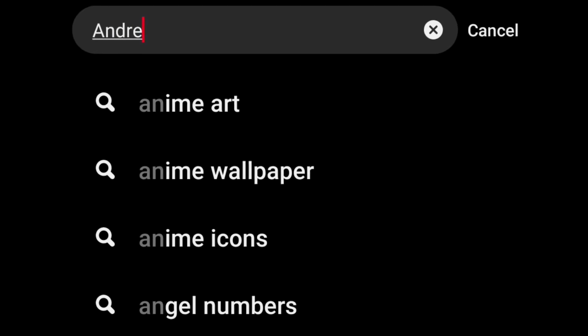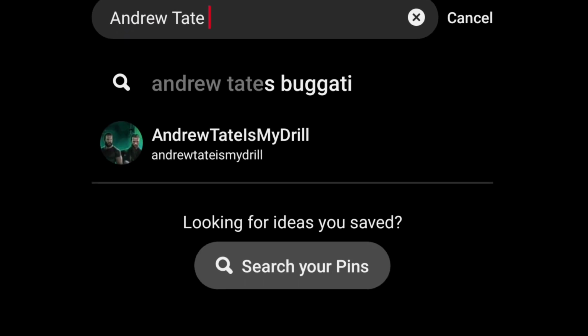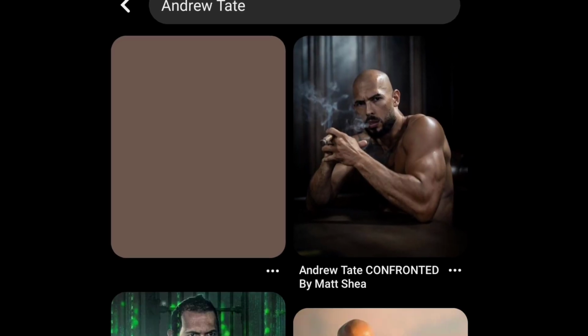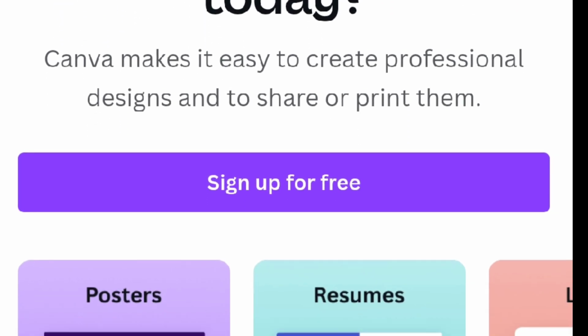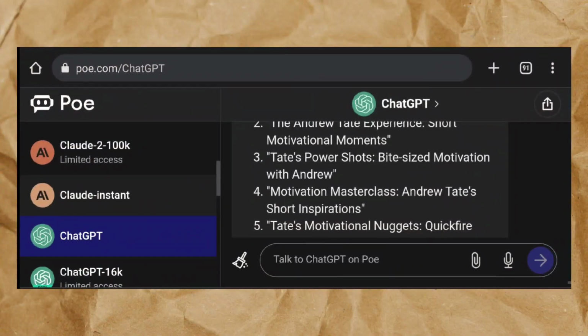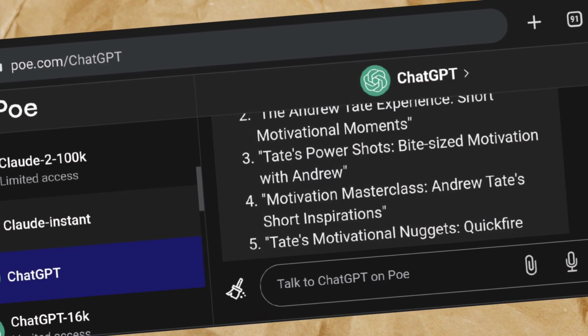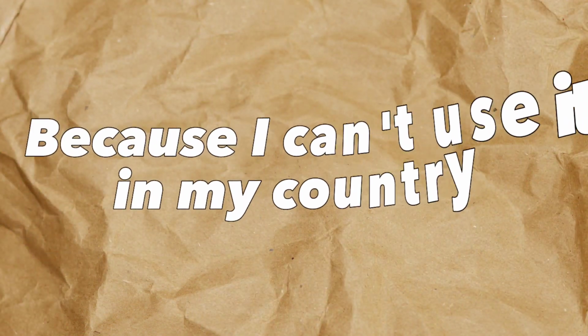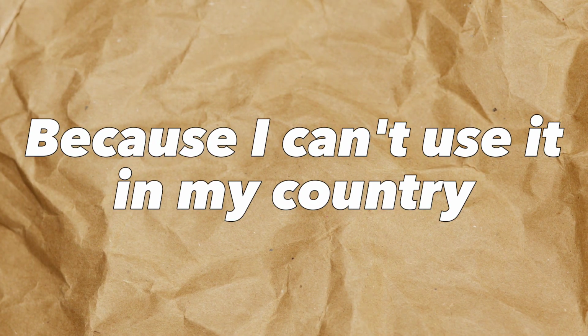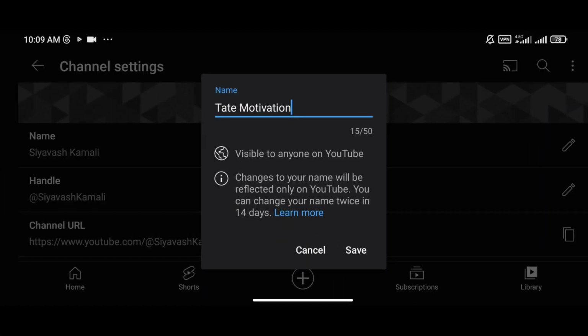For the profile picture, I searched on Pinterest and chose one of the annotated pictures. And for channel art, you can use Canva for free. I should tell you that I use Poe.com to use ChatGPT for free because it's not free and I can't use it in my country. Now the page is set up.